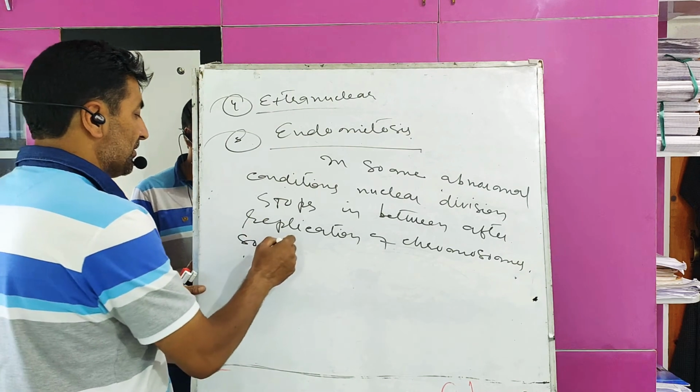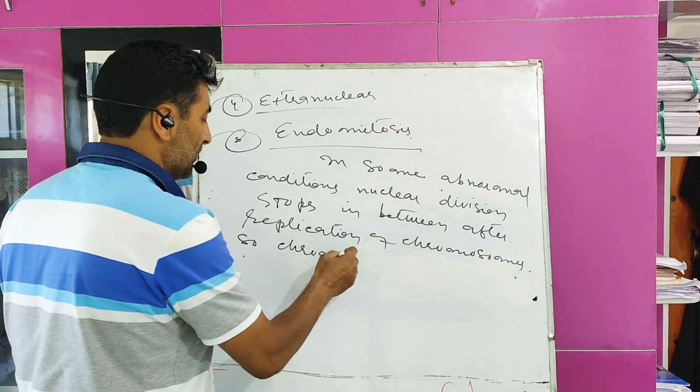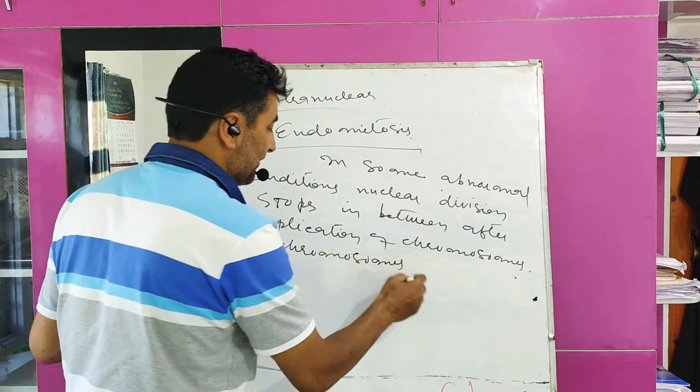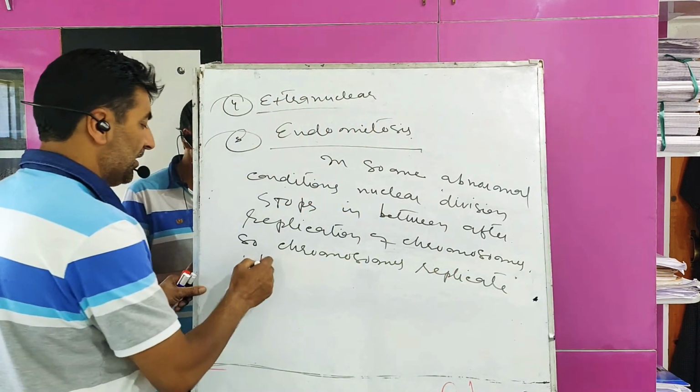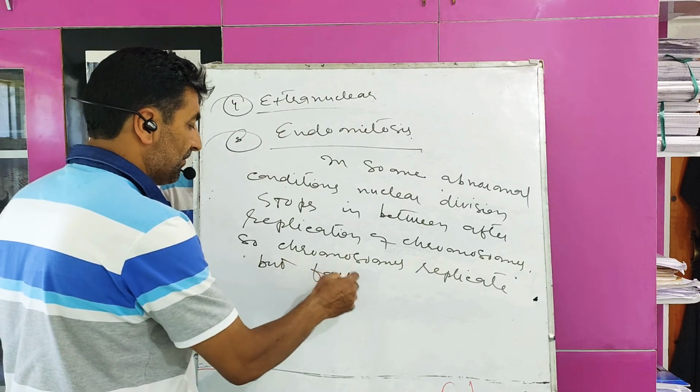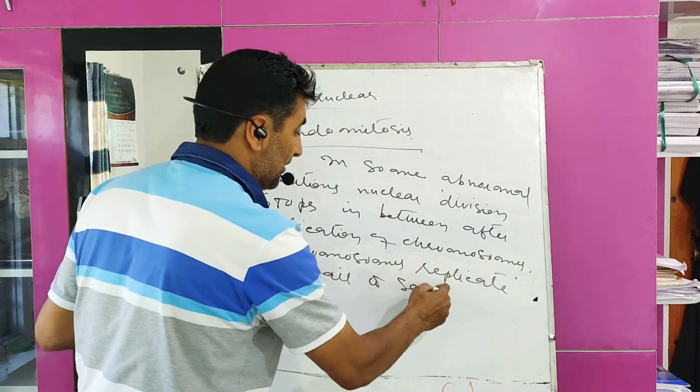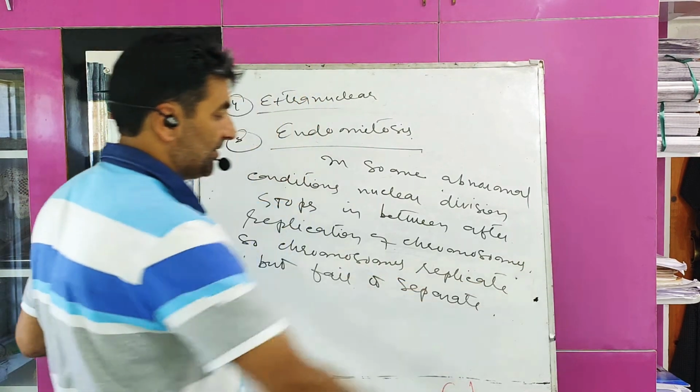So chromosomes replicate but fail to separate, as nuclear division stops.